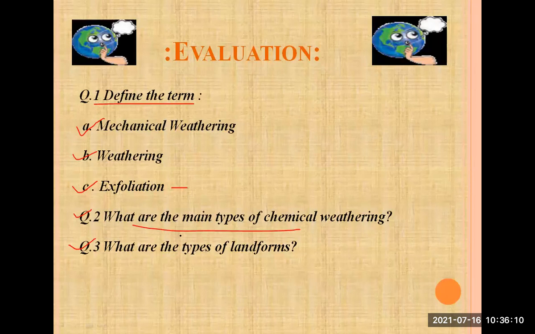At the very start of this lesson, in the introduction, we learned about the types of landforms: primary landforms, secondary landforms, and they give way to tertiary landforms. Write the answers properly in your notebook, and we will continue the same lesson tomorrow.